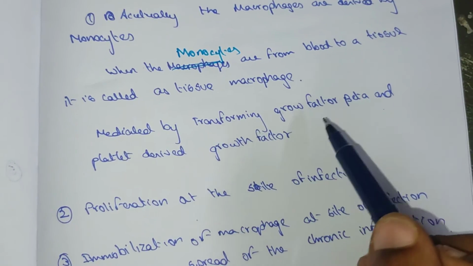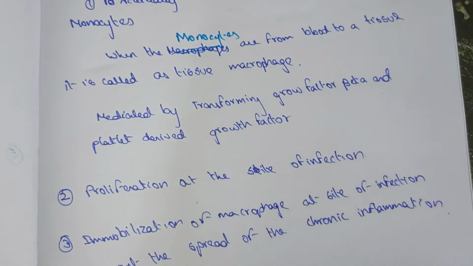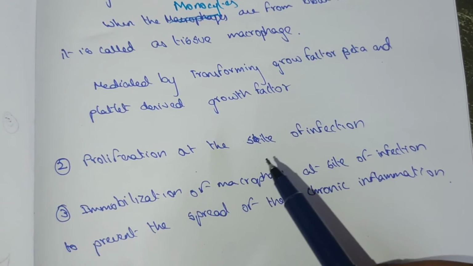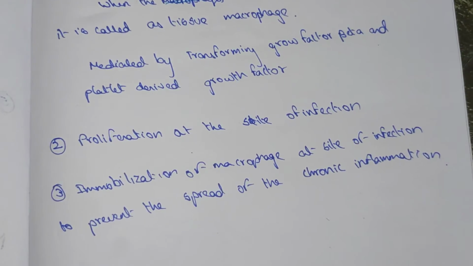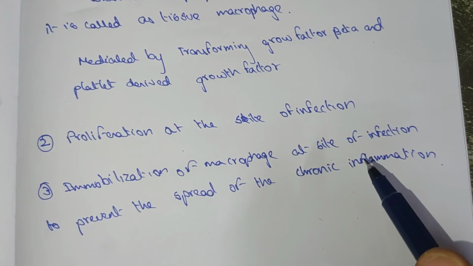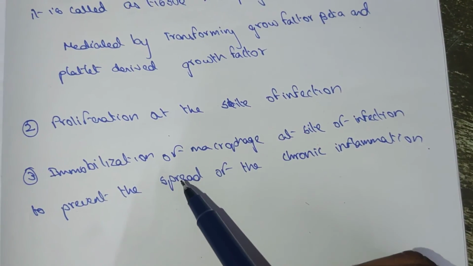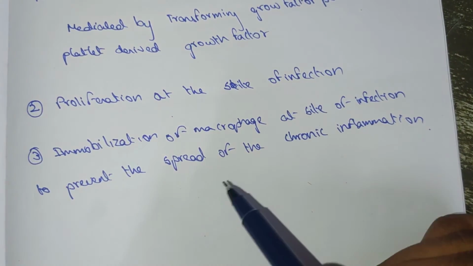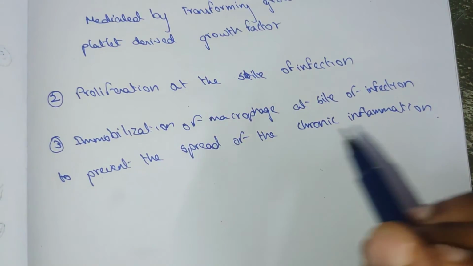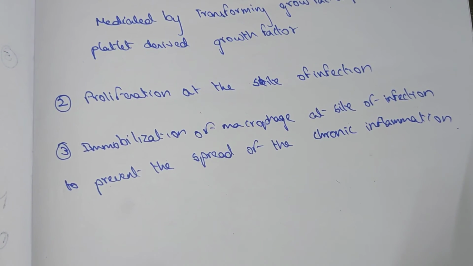The mediators are transforming growth factor beta and platelet-derived growth factor. There is a proliferation of macrophages at the site of infection, and the immobilization of the macrophages at the site of infection. This prevents the spread of chronic inflammation to other areas. Thank you. For more videos, please do subscribe, like, share and comment. Thank you.